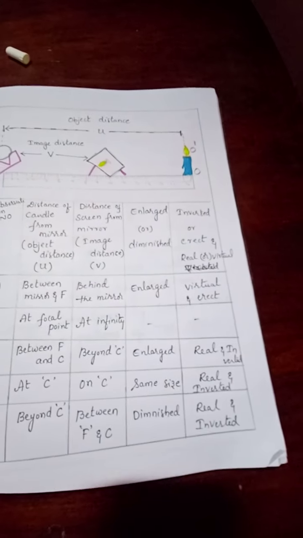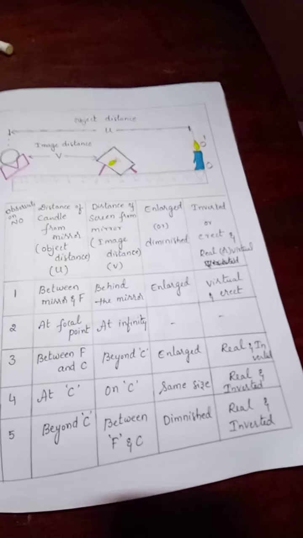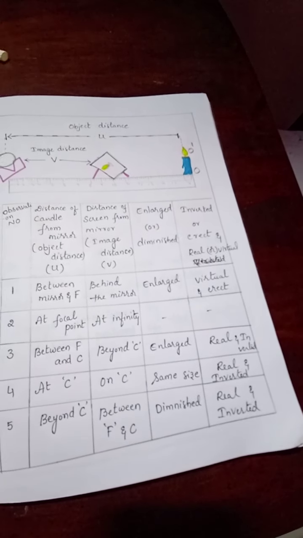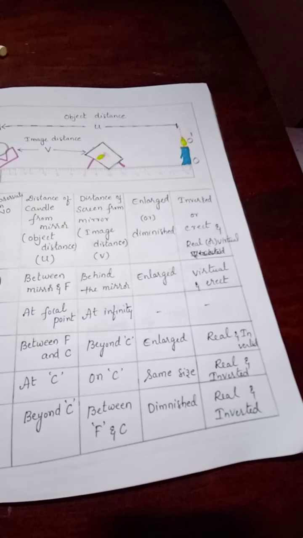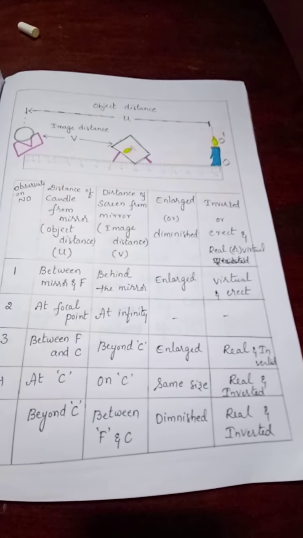We will draw ray diagrams for all these conditions in the next class. Then you will understand more clearly. And the last case is beyond C. If you take the object beyond C, then we will get the image between F and C. The size of the image is diminished, and the nature of the image is real and inverted. That means the size of the image is smaller than the size of the object.